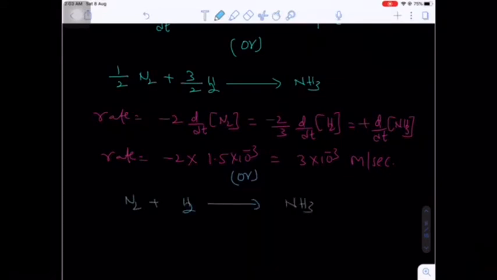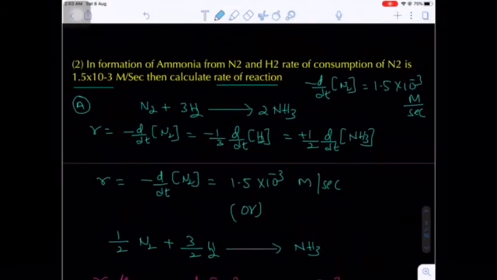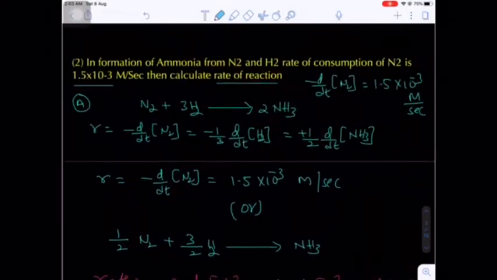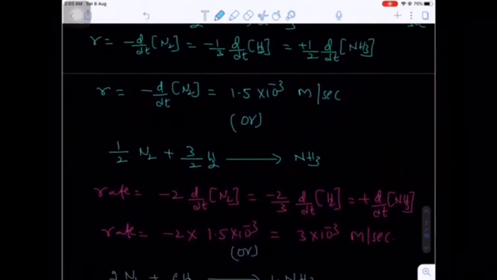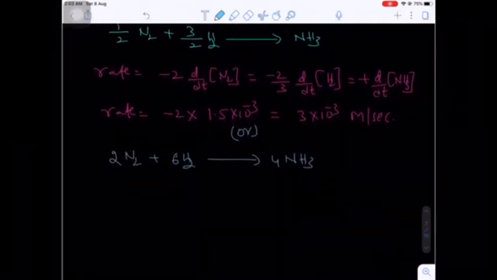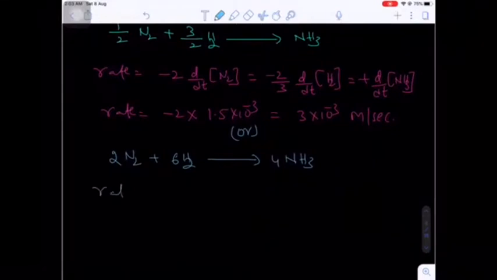Now what I am doing, I am multiplying by 2 on both sides. So the first equation N2 plus 3H2 gives 2NH3 is multiplied by 2 on both sides: 2 N2, 2 times 3 is 6 H2, 2 times 2 is 4 NH3. Now according to this equation, what is the rate expression?